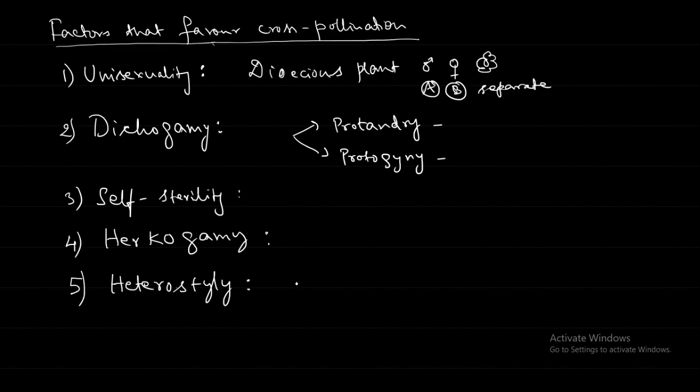Examples are primrose and oxalis. So heterostyly means they will be at different heights. Either way it can be, this will be very high and this will be very low. So there will be different heights, that is heterostyly. Hercogamy, like Hercules, a mechanical barrier.